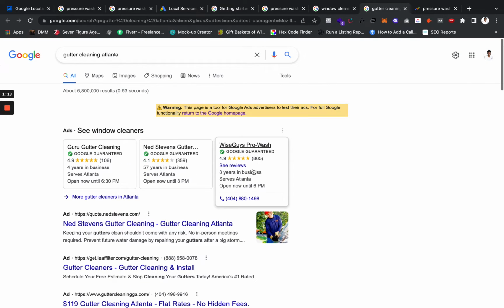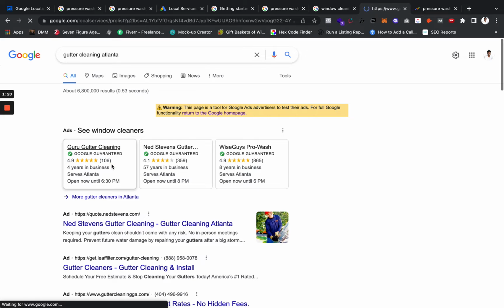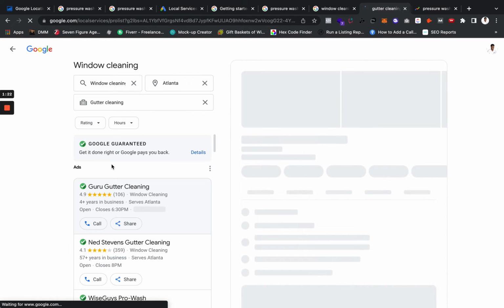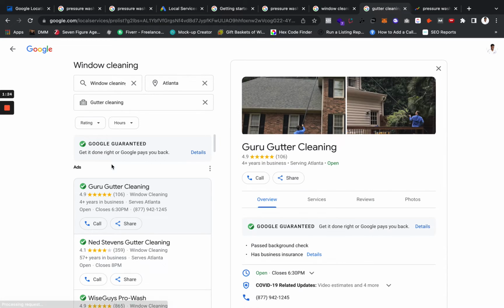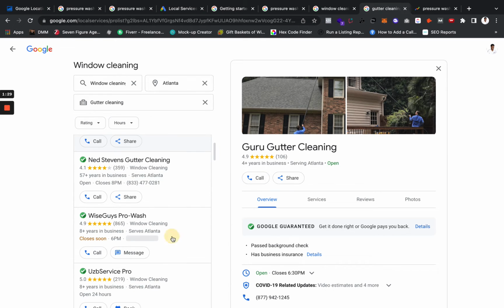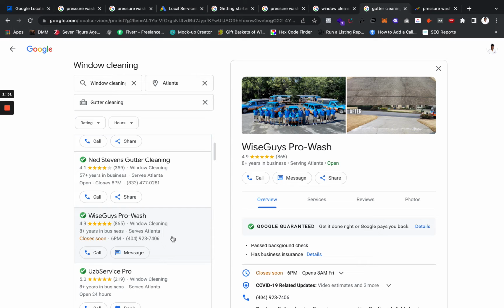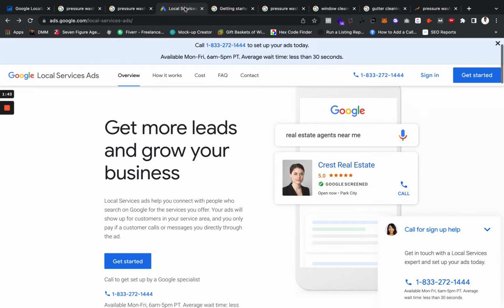So, for example, if I were to click on Guru Gutter Cleaning, just like this, they're not going to get charged. The only way they would get charged is if I called or messaged their business. So even if I click these guys, Wise Guy Pro Wash, only if I call or message them would they get charged.